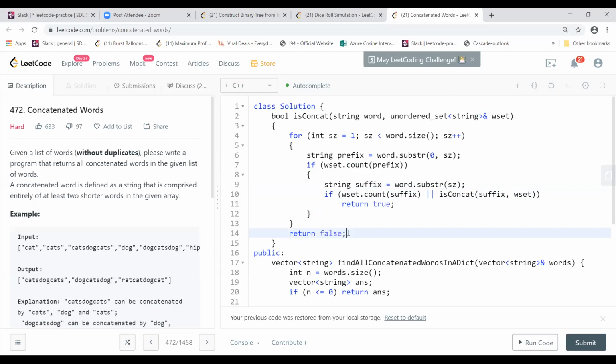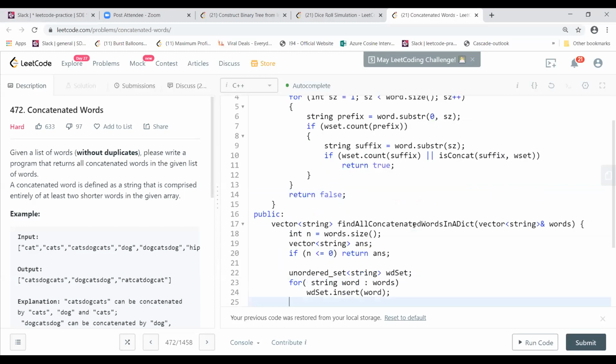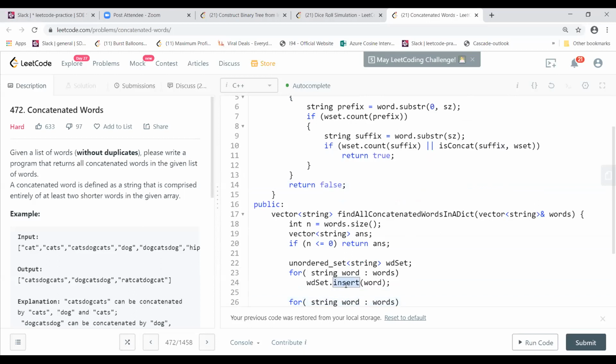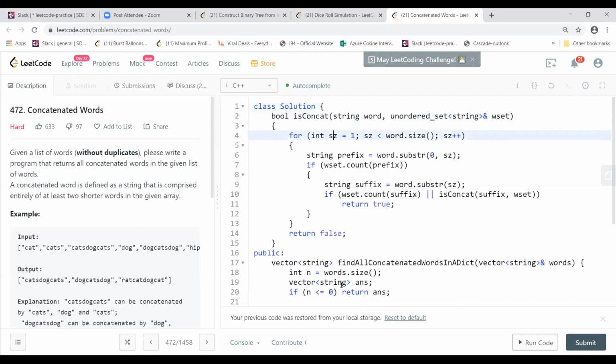Right. So if you had done it as a trie, like Darshan was saying, the set would be avoided. Then it would be insert and search word, something like that. When I do a search in is concat, I can search for a word in a trie. So instead of using a recursive call, it could have been just calling a trie search word. So this whole thing could be avoided, right?